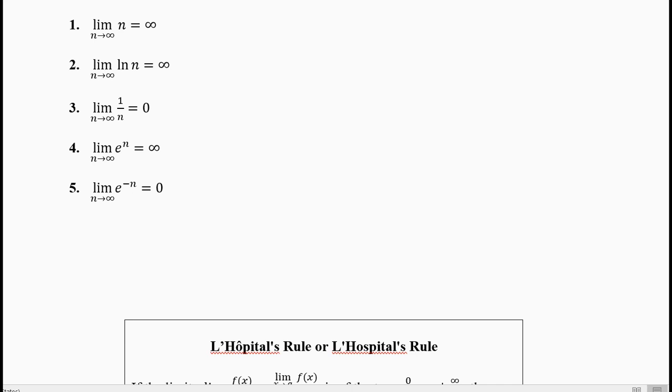For example, e power 3 is 20 point something, e power 4 is 54 point something, and e power 5 is 148 point something. e power 23 is 10 billion, and e power 230 is 10 power 100. So it grows very, very rapidly. This grows slowly.